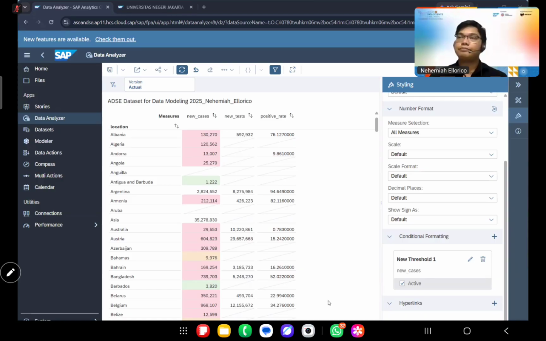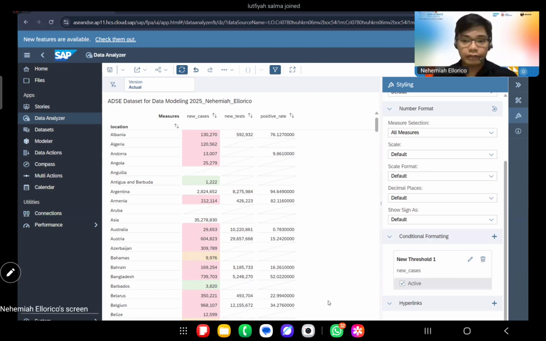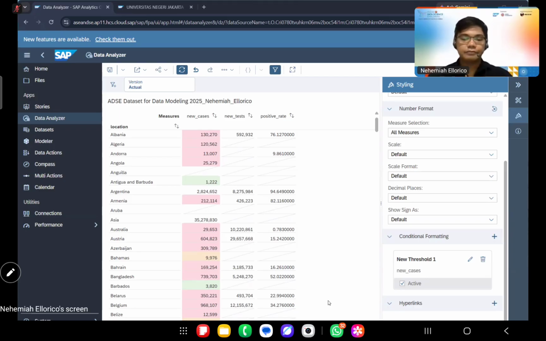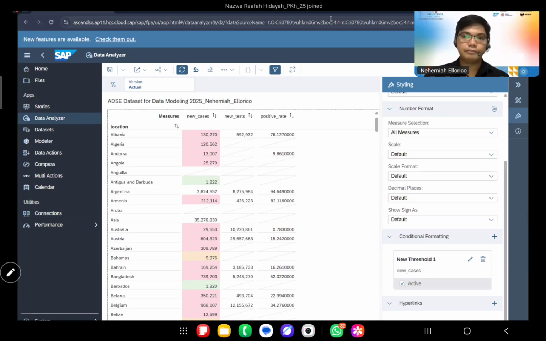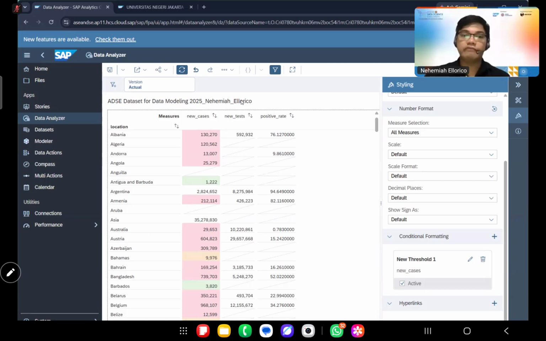Inventory. Where else? In analytics, maybe sales. If sales in certain locations are lower than usual, you can record it as critical, or any other threshold that you might want to record. Okay, you can follow this one even after the recording so that you can discover the capabilities of the SAP Analytics Cloud.